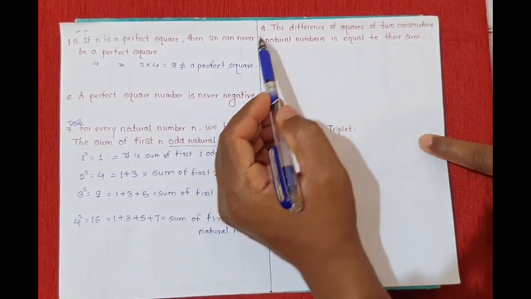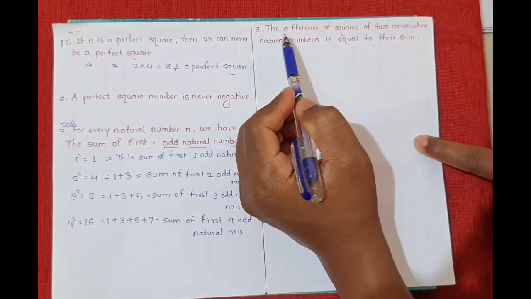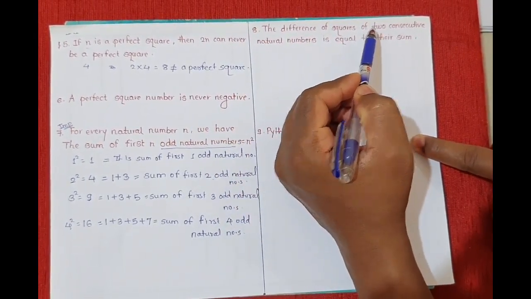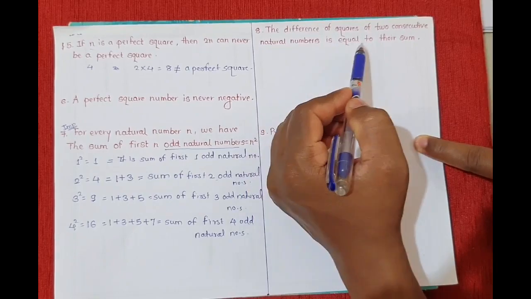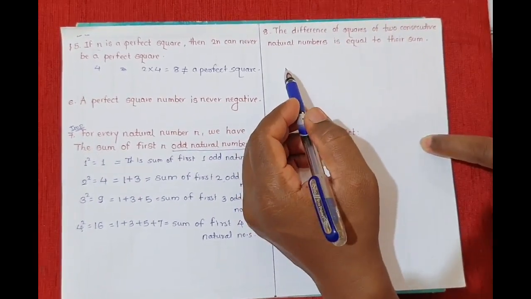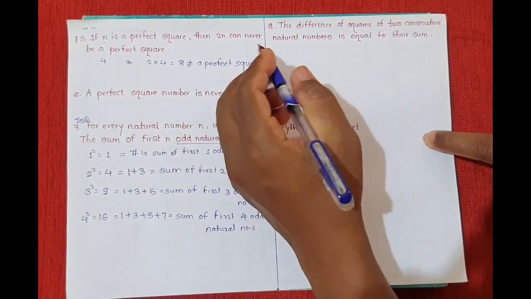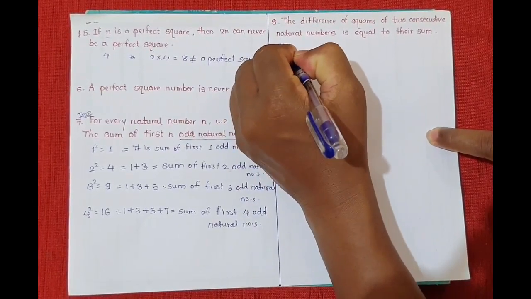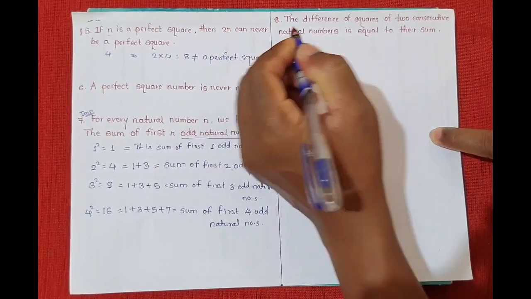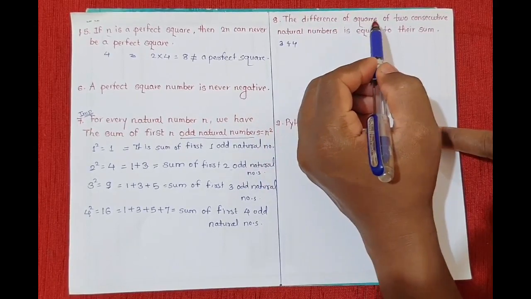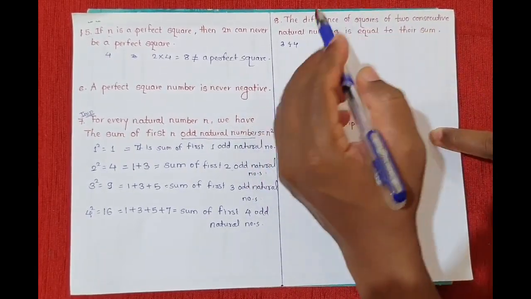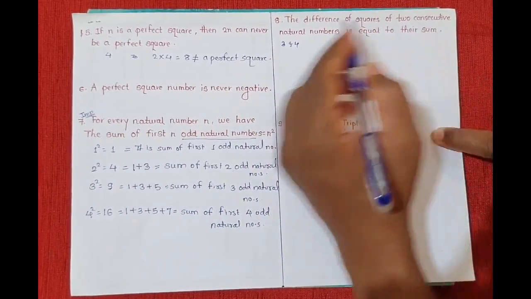See students, property number 8. The difference of squares of two consecutive natural numbers is equal to their sum. What is the meaning of this? If we take two consecutive numbers 3 and 4, then the difference of squares of two consecutive natural numbers is equal to their sum.